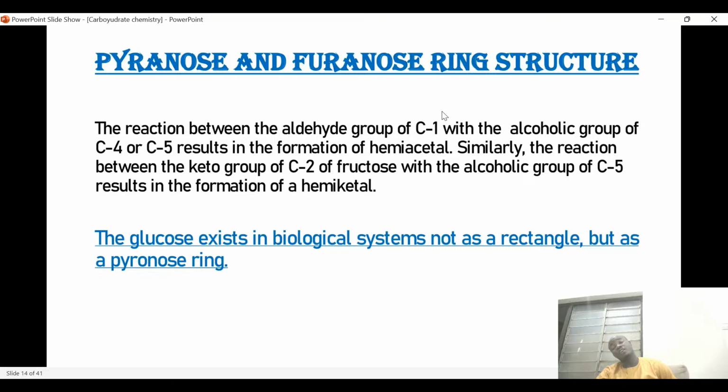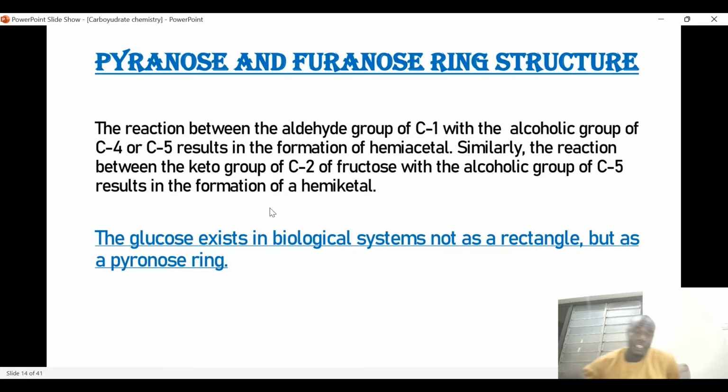So in the case of an aldehyde, carbon 1 of that functional group is joined with C4 or C5, and it results in the formation of a hemiacetal. Similarly, the reaction between the keto group of carbon 2 of fructose and the alcohol group of C5 results in the formation of a hemiketal.